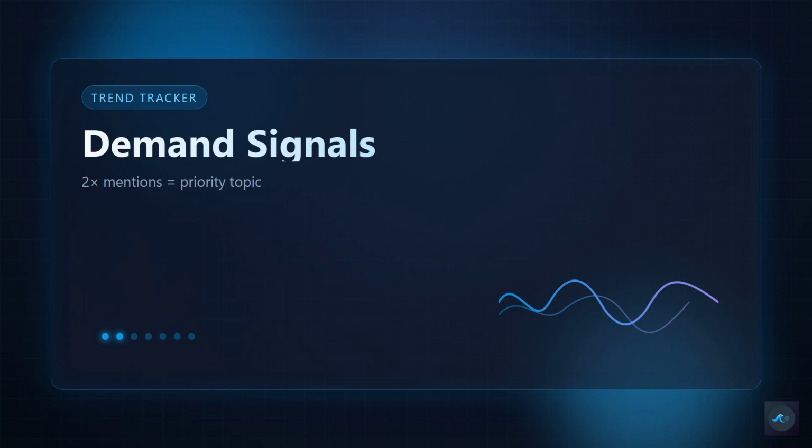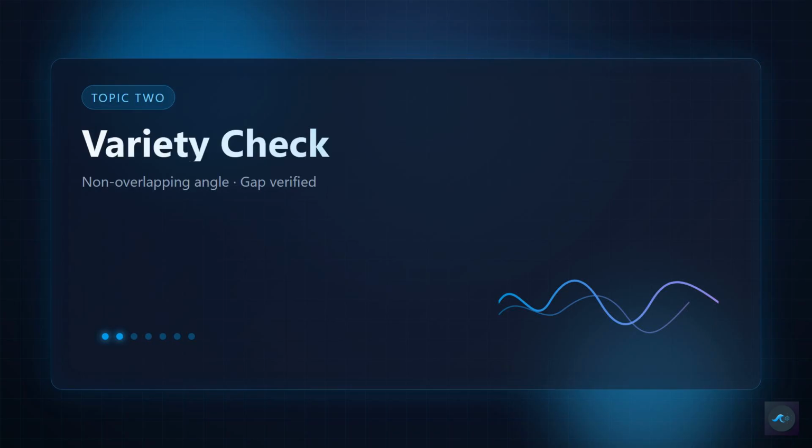From today's briefing, run the 3-topic candidate prompt from day 1. But add a constraint, the topic must not overlap with topic 1 in title or angle. You want variety in your queue, not 5 versions of the same video. Apply the same 3 filters: original value, channel fit, verifiable in under an hour. Run the competitive gap check. Add the winner as row 2 in your content queue.